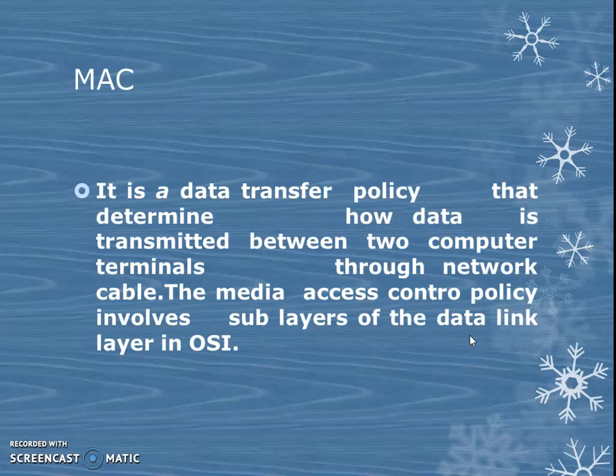What is MAC? It is a data transfer policy which determines how data is to be transmitted from one computer to another in the computer network. That is, it is a policy which involves the sublayers of the data link layer. You know, it is one of the 7 layers of OSI.